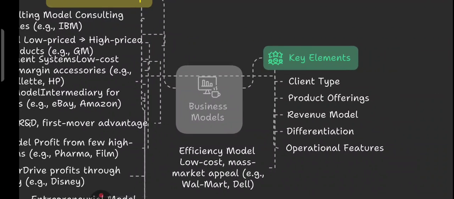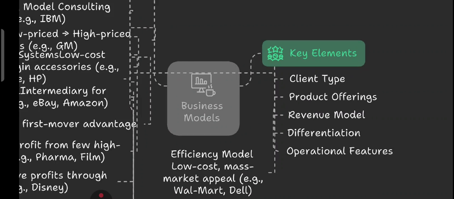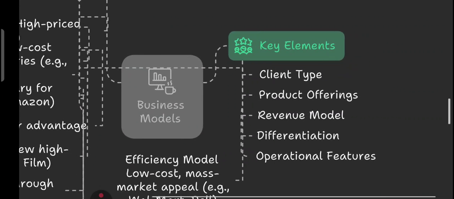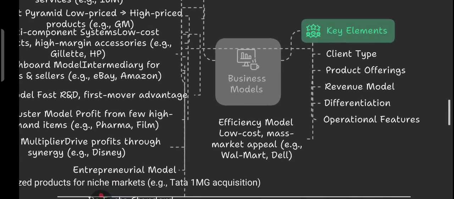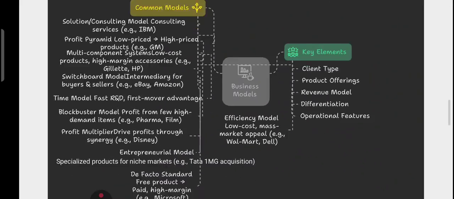If we talk about the key elements, the first one is the client type, which means who you are serving. Then we have product offering, meaning what is your value proposition. Then we have the revenue model: how do you earn. Differentiation: what sets you apart. Operational feature: how do you deliver efficiently. So basically a great business model does not just work, it evolves, it scales, it survives disruption. So that is all about our business model structure.